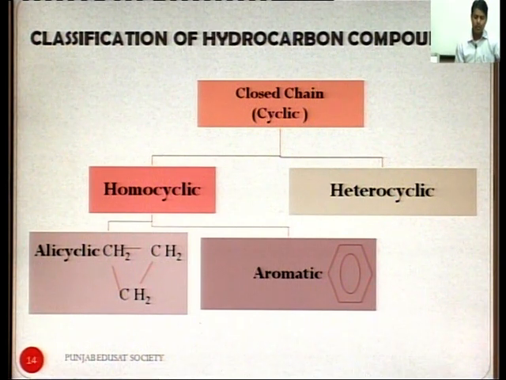So, closed chain are divided into homocyclic and heterocyclic. Homocyclic are further classified into alicyclic and aromatic hydrocarbons. Alicyclic hydrocarbons are those which form a cycle, but they do not have an aromatic ring in them. Aromatic compounds are those which have at least one aromatic ring, that is a benzene ring, in them.